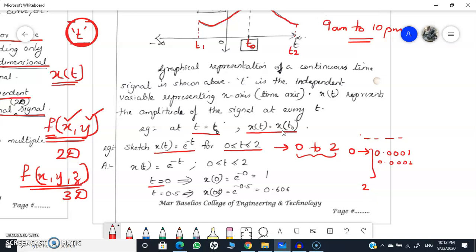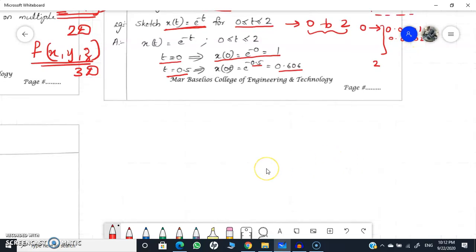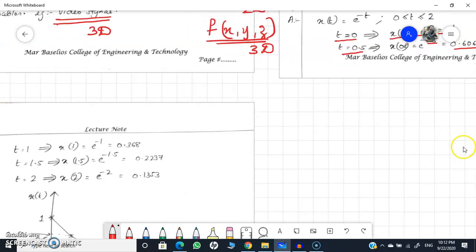First I am taking t equal to 0. What happens when t equal to 0? x of t is given as e raised to minus t, so at t equal to 0 I am getting x of t equal to e raised to minus 0, that is equal to 1. If I substitute t equal to 0.5, I am getting the value as 0.606. Like that, I need to proceed till the last value, t equal to 2.